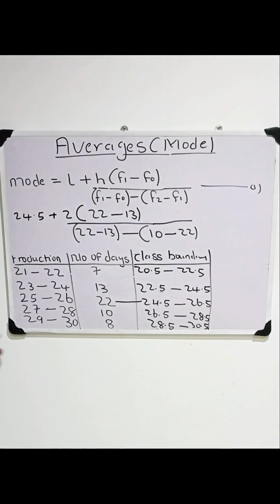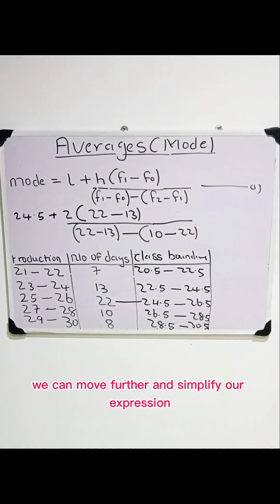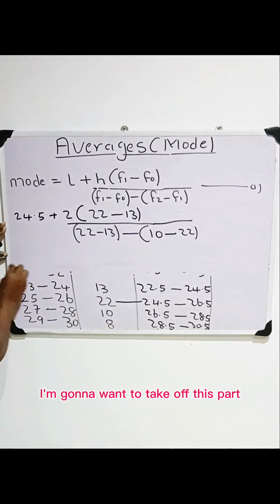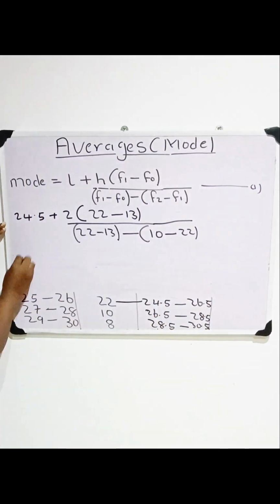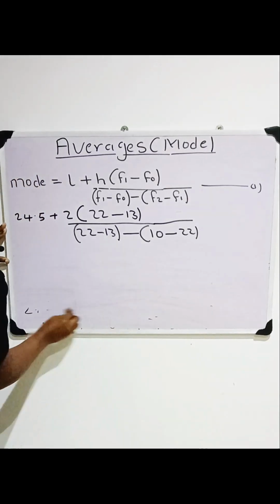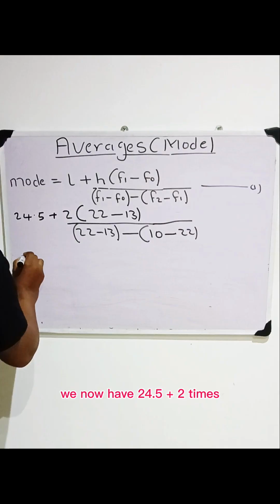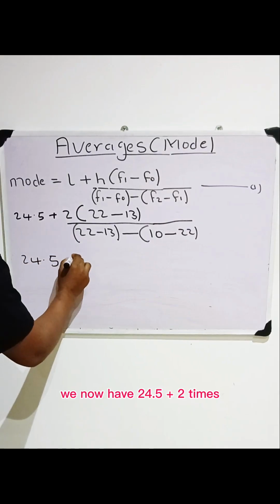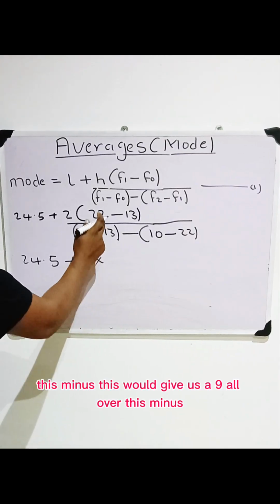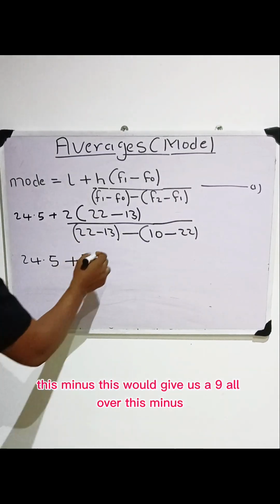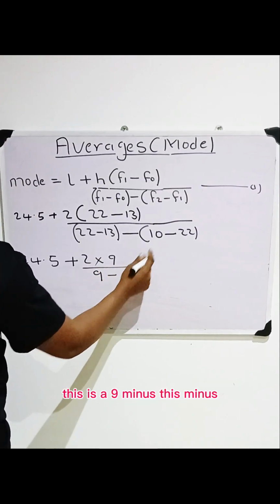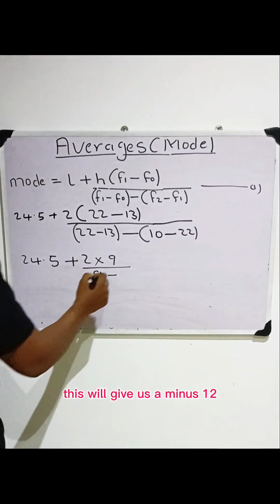So from here, we can move further and simplify our expression. We now have 24.5 plus 2 times, 22 minus 13 will give us a 9, all over 22 minus 13, which is 9, minus, 10 minus 22 will give us a minus 12.